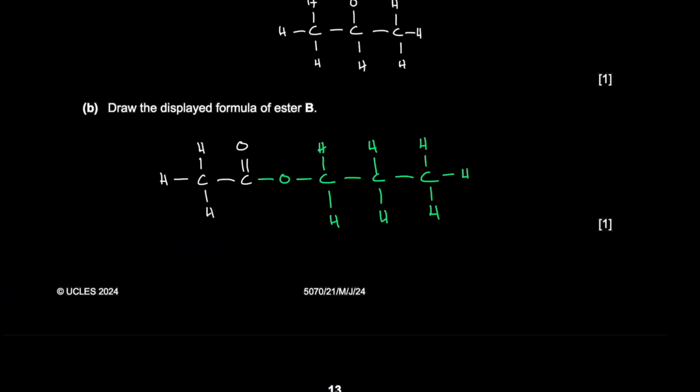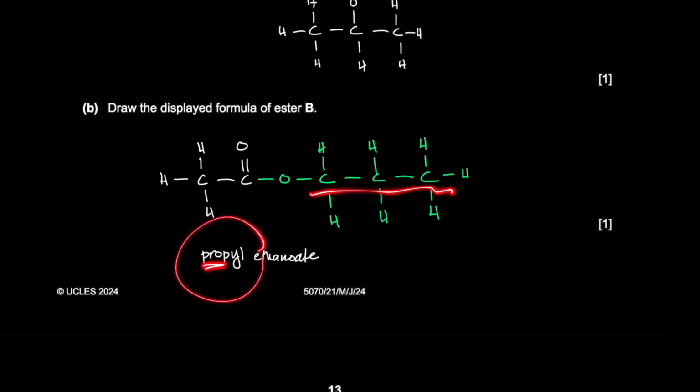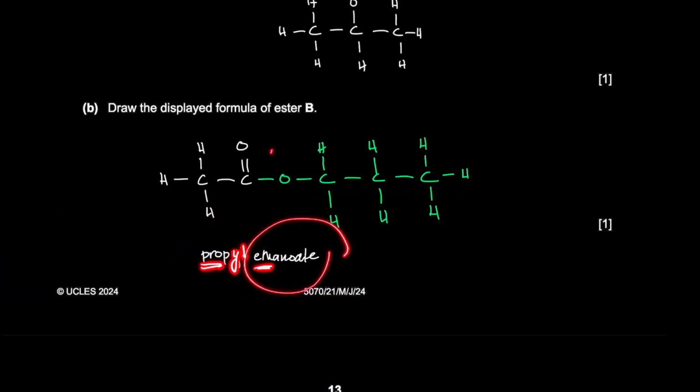And just a revision, you guys should know how to name this. This is going to be propyl ethanoate, right? The alcohol part comes first in the name, three carbon alcohol, so prop, and then yl. Prop means just three carbons, and then ethanoate, two carbon acid, ethanoate. Okay.